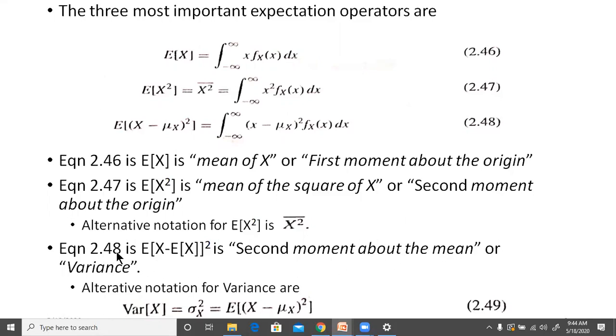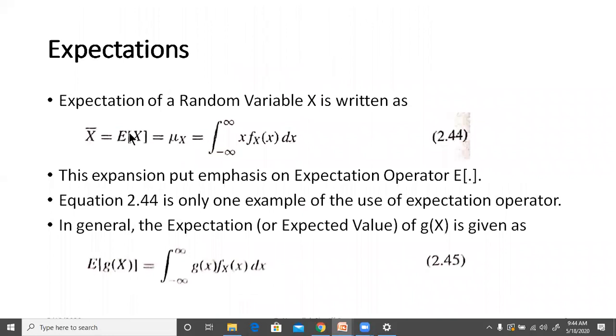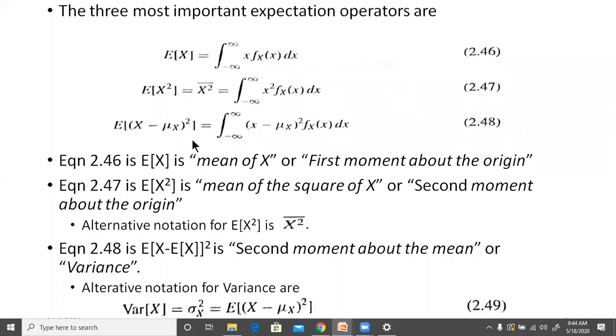or it is also known by the most commonly used term, variance. So variance of x, alternative notation Var x or sigma_x square, is equal to E of (x minus mu_x) square. Okay, so here, E of x is nothing but mu_x. E of x and mu_x are both the same in the earlier expression. So do not get confused there.